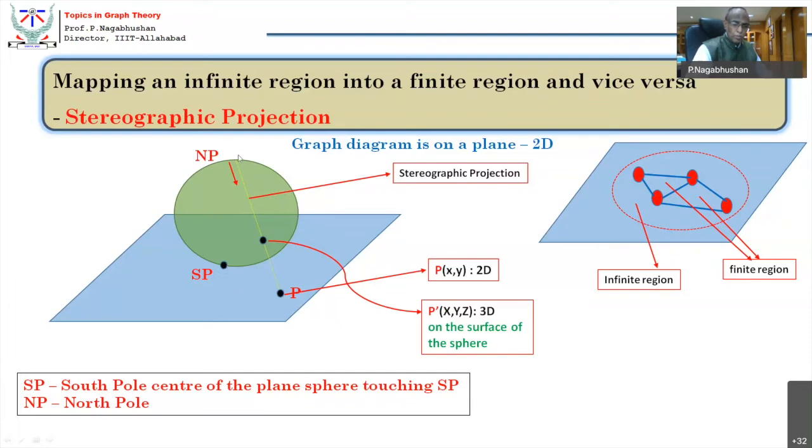So the north pole will have the same X value and same Y value as the south pole, and Z will be D, or 2R. Surely the central point of the sphere will have the same X value and same Y value as the south pole, but the Z value will be R only, not 2R. Assume some suitable value for R.